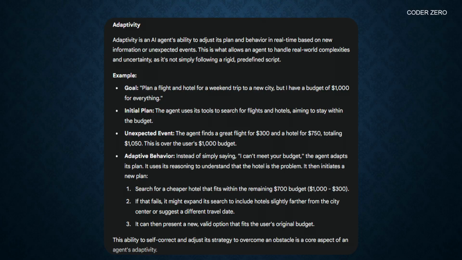So instead of simply saying I can't meet your budget, the agent adapts its plan. It uses its reasoning and understands that the hotel is the problem. It then initiates a new plan, searching for a cheaper hotel that fits within the remaining $700 budget. If that fails, it might expand its search to include hotels slightly farther from the city center or suggest a different travel date. It can then present a new valid option that fits the user's original budget.